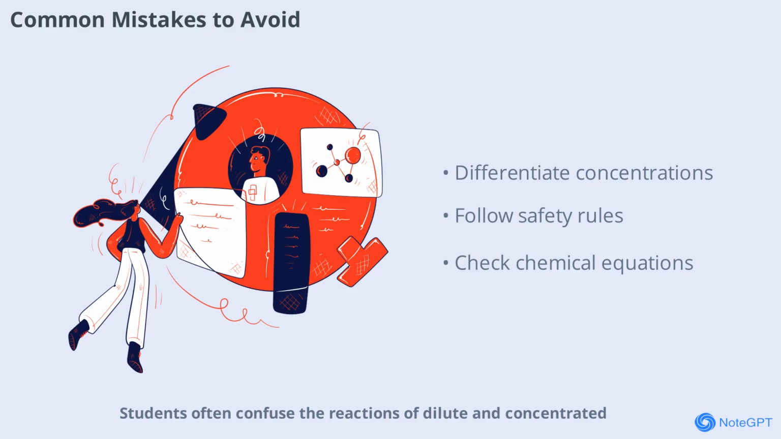Students often confuse the reactions of dilute and concentrated sulfuric acid, or forget to add acid to water, not the reverse. Pay close attention to the details in chemical equations and always follow safety guidelines. Avoiding these common mistakes will help you perform better in both practicals and theory exams.